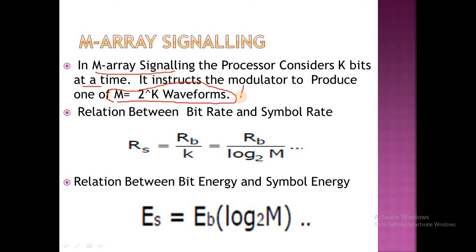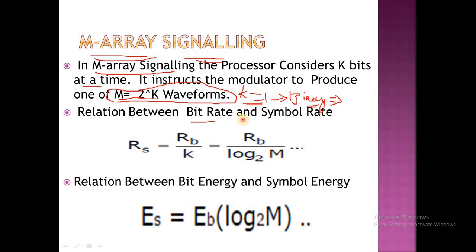Suppose you take the k value equal to 1. Then it will automatically convert to the binary schemes. If you consider k equal to 1, it automatically reduces to binary schemes, that means BASK, BPSK, BFSK. Otherwise we are using M-ary signaling schemes, so we are considering M equal to 2 power k waveforms only.